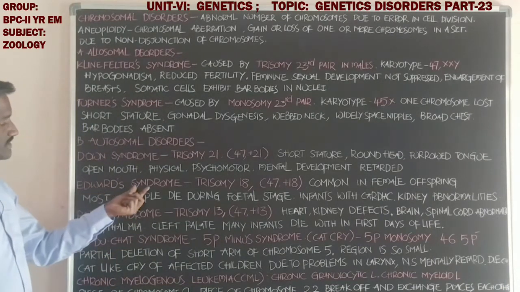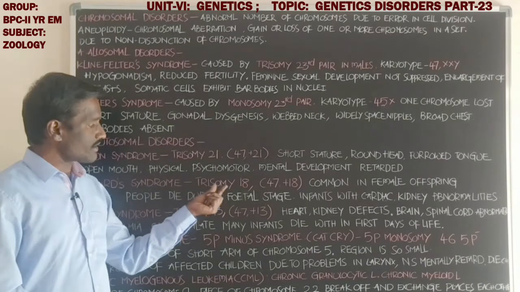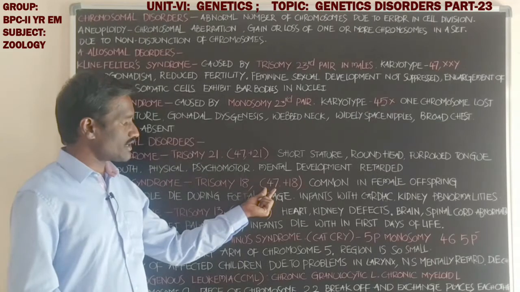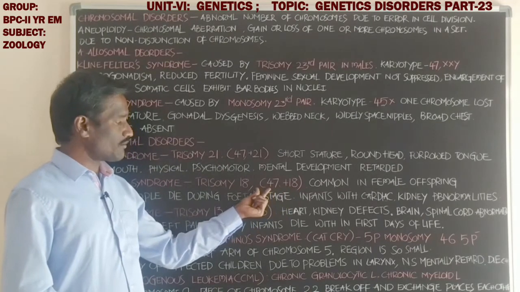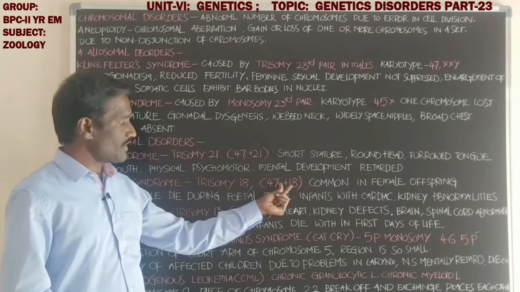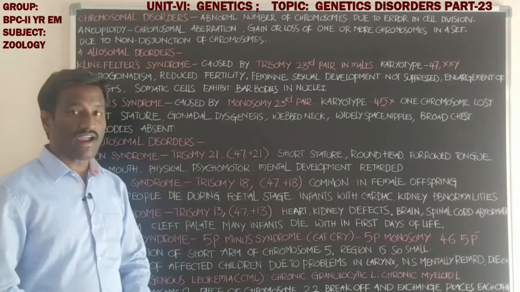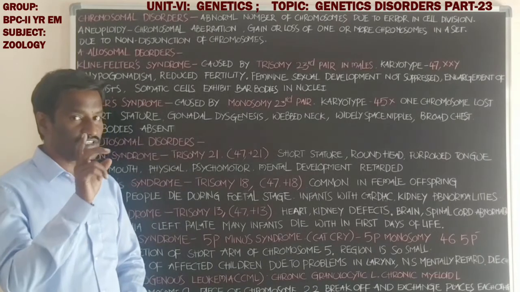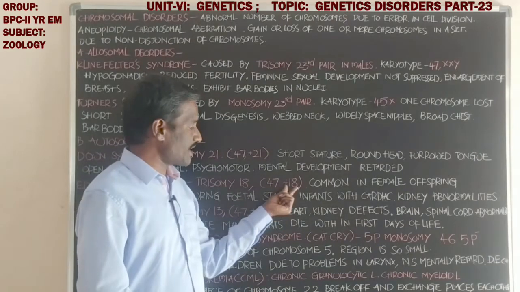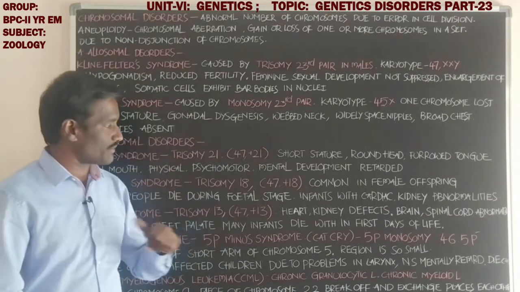Next, students, Edwards syndrome. What about Edwards syndrome? It is caused by trisomy 18. The karyotype is 47 plus 18. The total number of chromosomes is 47 instead of 46 in human beings. Plus 18 means the 18th chromosomes are three in number instead of one pair, one extra chromosome of the 18th pair.